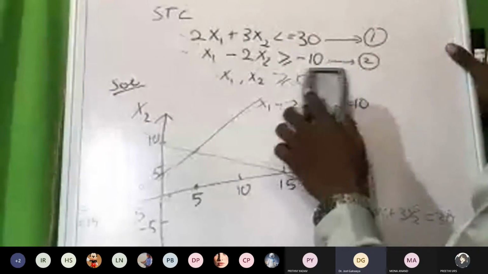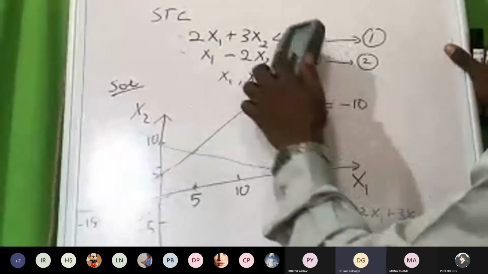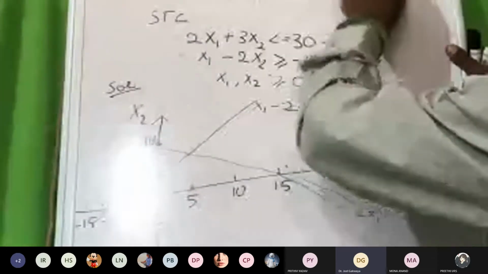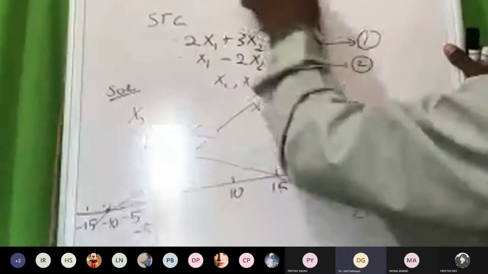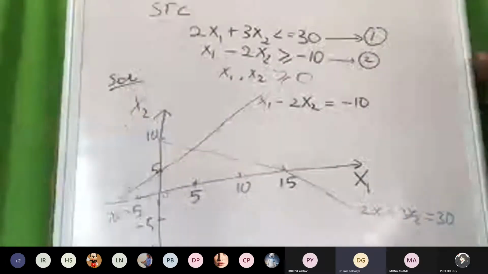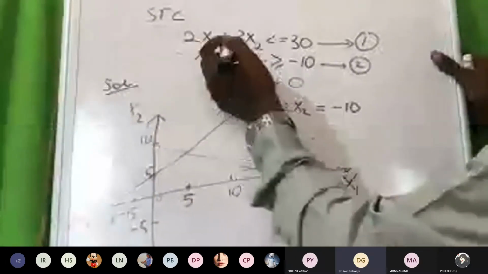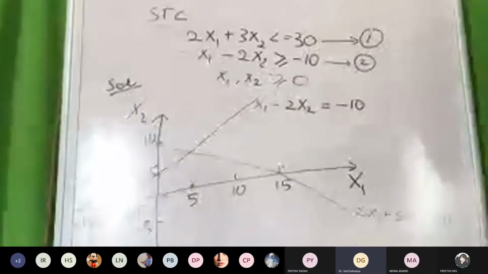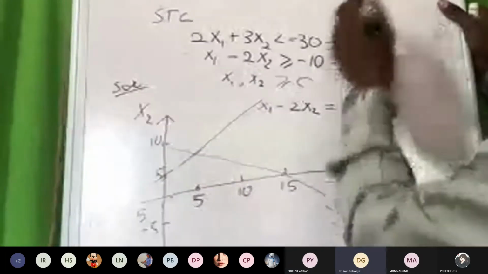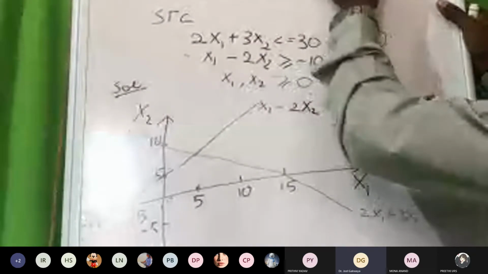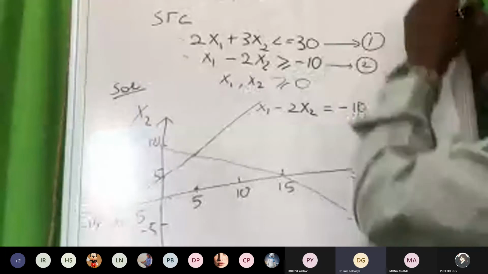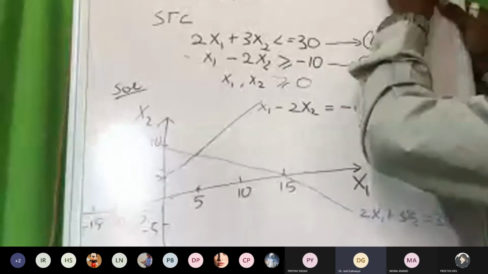Let me erase this side because we are done with it. Once I finish writing this equation, we come back to that one. We start from equation number 1 and solve the inequality. We take 2x1 plus 3x2 lesser than 30.